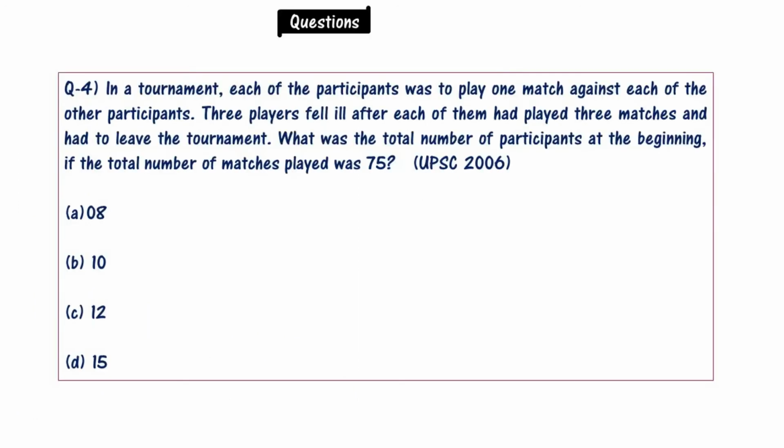Now comes question number 4. In a tournament, each of the participants was to play one match against each of the other participants. 3 players fell ill after each of them had played 3 matches and had to leave the tournament. What was the total number of participants at the beginning, if the total number of matches played was 75? This is a UPSC 2006 question. Options are 8, 10, 12, 15.